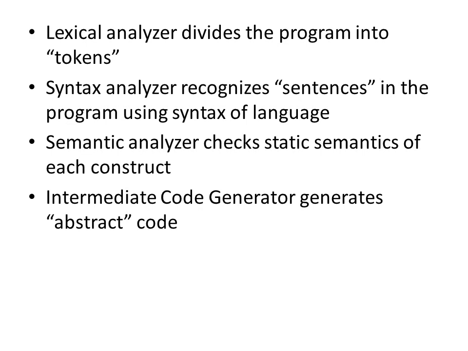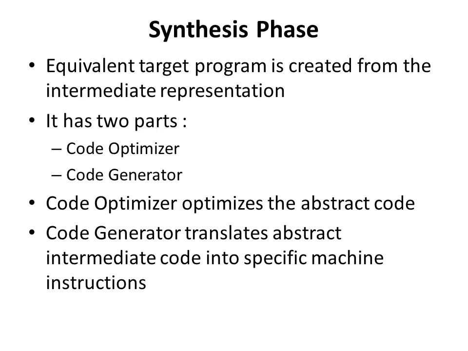The semantic analyzer checks static semantics of each construct, and its output is given as input to the intermediate code generator. The intermediate code generator generates abstract code, and this output will be given to the next phase, the synthesis phase.